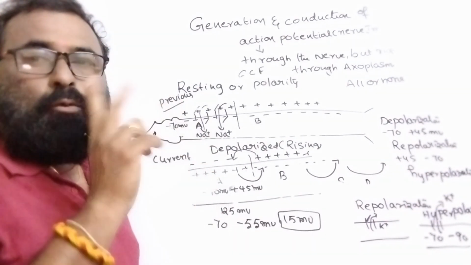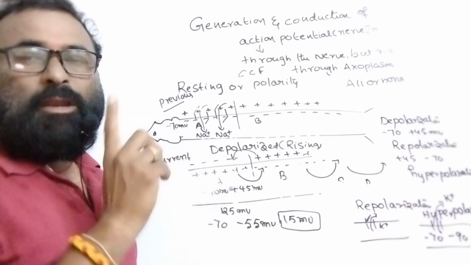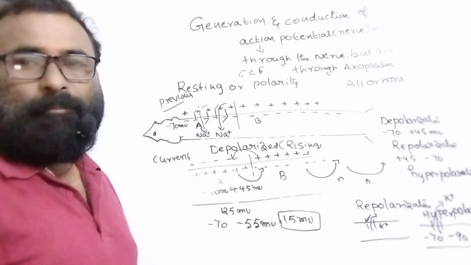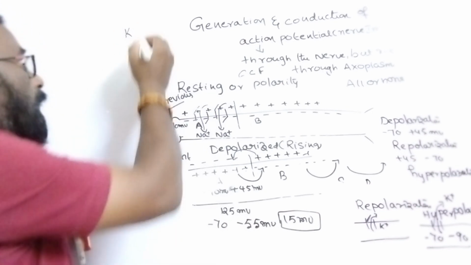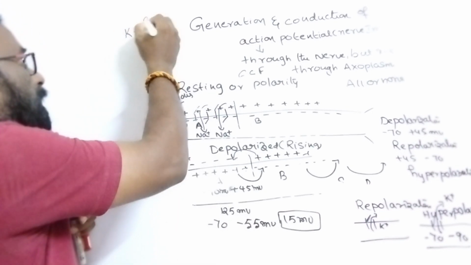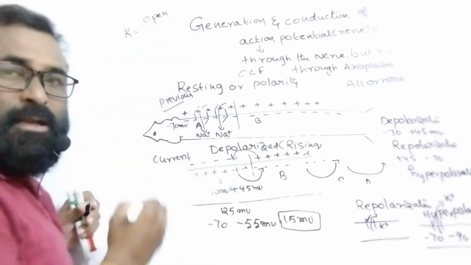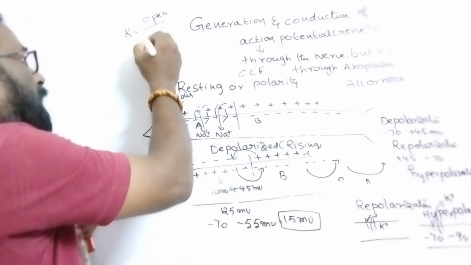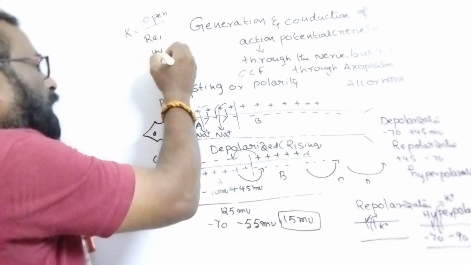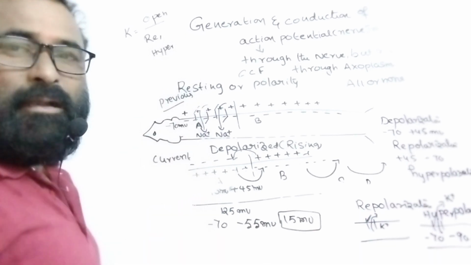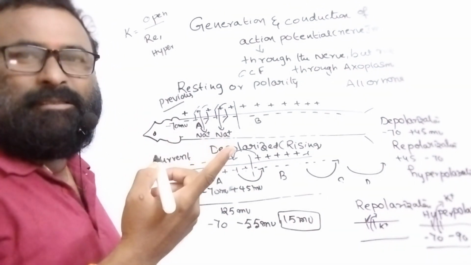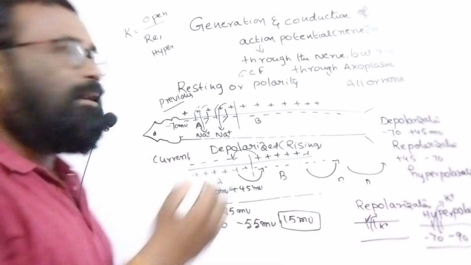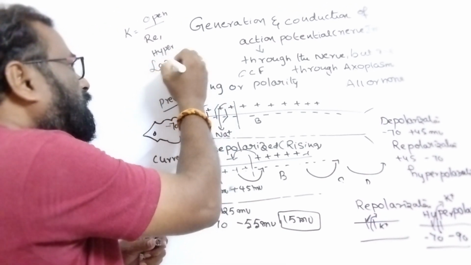In which situations are the potassium channels open? Repolarization and hyperpolarization. Potassium voltage gated channels are open during repolarization and hyperpolarization. For that reason, closing and opening of potassium voltage gated channels is slow, so these channels are called lazy gate channels.